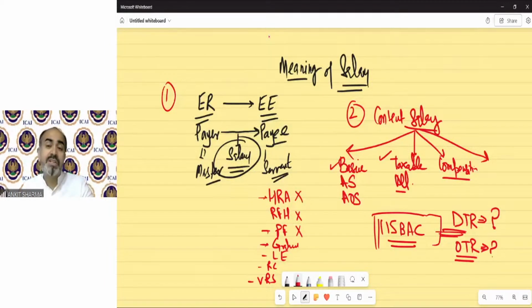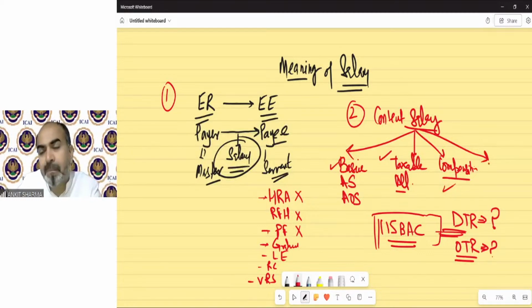If any of these compensations is going to be received during service, remember, then that is going to be taxable 100%. 100% taxable in all cases. Okay. So those are the compensation provisions, and I believe you must have seen the old lecture, so you know exactly what kind of compensation. I have discussed these things in detail in the lectures we have uploaded.